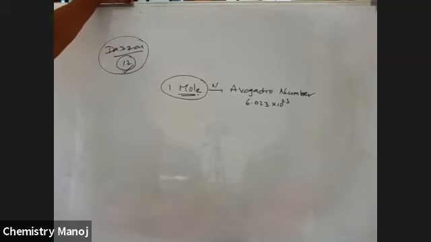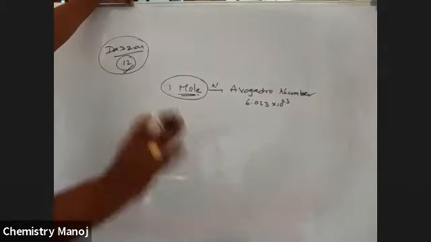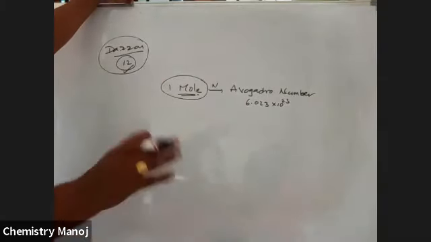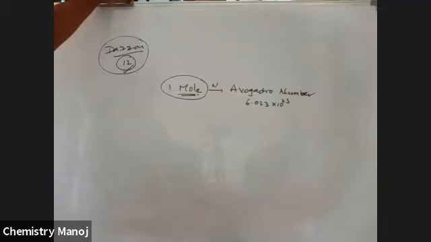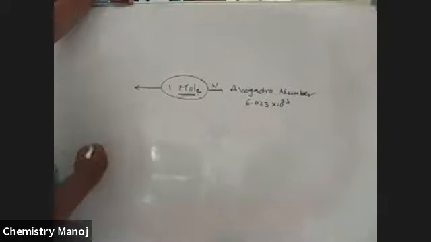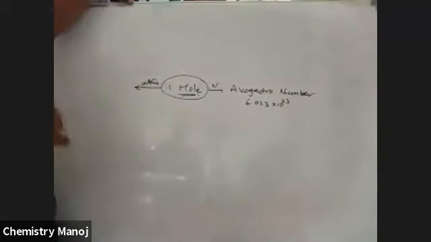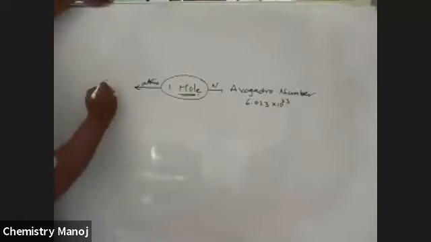Dozen is equal to 12, like that mole is equal to Avogadro number. There are a number of terms that also correspond to this 1 mole. 1 mole in terms of weights we are going to discuss. If atoms are considered, gram atomic weight equivalent.